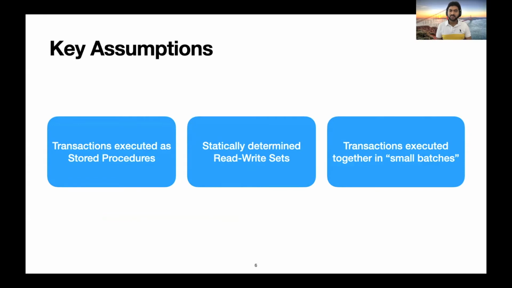There are three key assumptions in the Strife model. First, transactions are executed as stored procedures. Second, the read-write set of transactions can be determined statically. Whenever not possible, we could still execute them using a reconnaissance query like systems in deterministic concurrency control. Finally, Strife adopts the batched execution model in which transactions are collected together and executed in small batches. Note that this is not entirely new. Systems such as Calvin make a similar assumption, and this is also typically the user model in group commit-based systems.